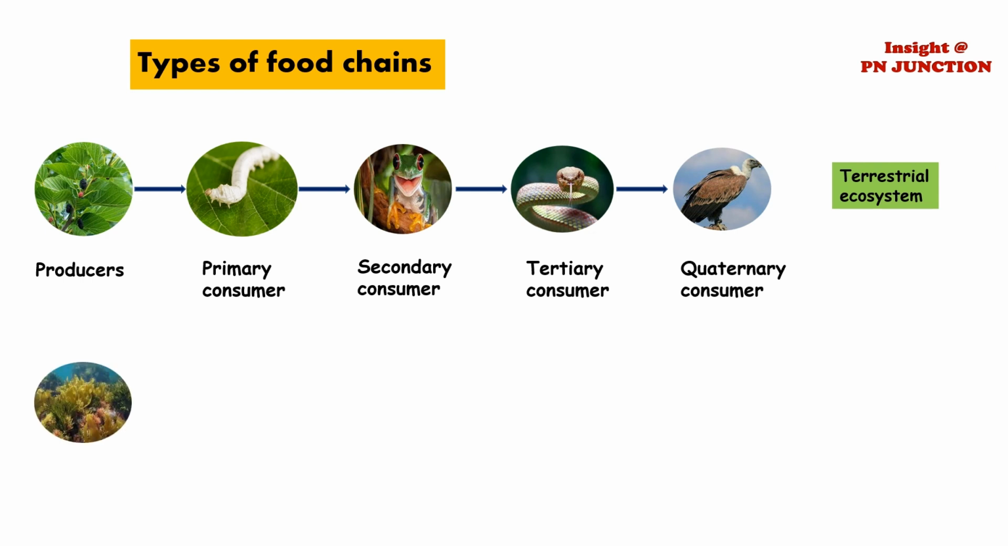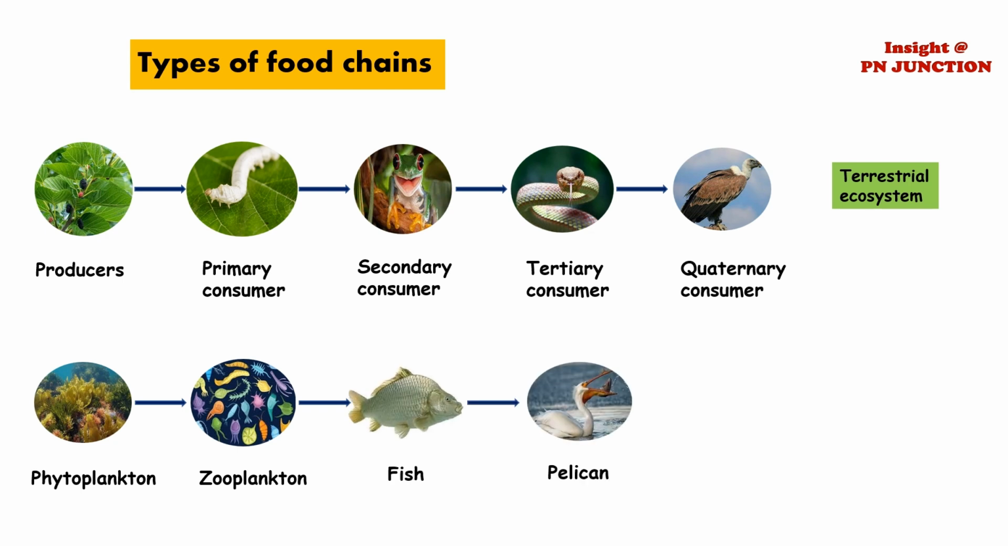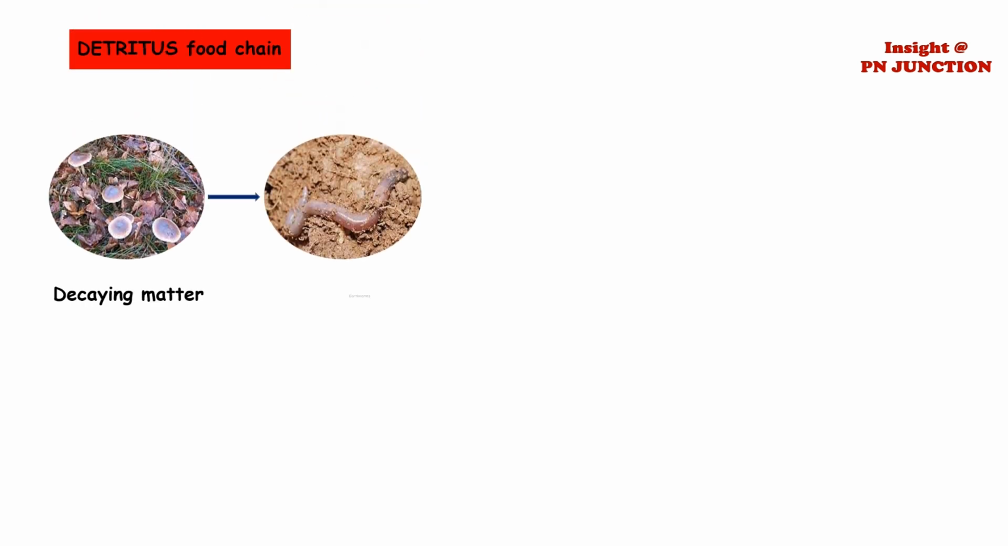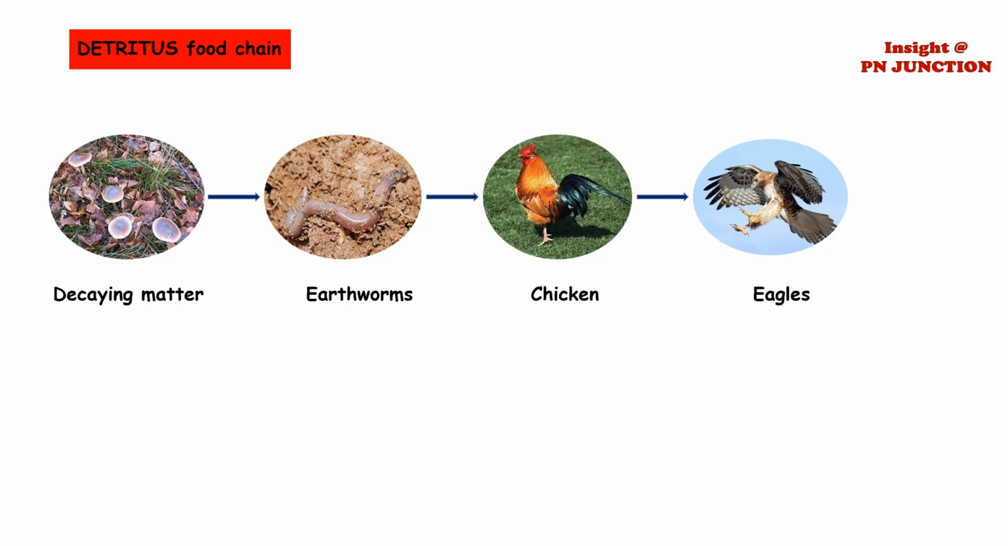Similarly, in aquatic ecosystem, phytoplankton is eaten by zooplanktons, which in turn is the food for small fishes. Lastly, in this food chain, pelicans eat these fishes. Another food chain is the detritus one, where organic matter is first eaten by worms, which is the food for hens and chickens. Later, these chickens are the food for vultures and eagles, the apex predators of the ecosystem.